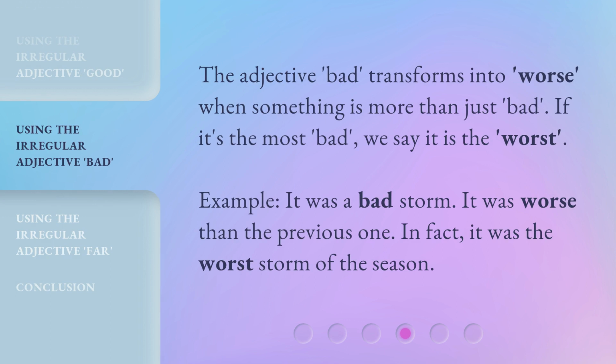The adjective bad transforms into worse when something is more than just bad. If it's the most bad, we say it is the worst. Example: it was a bad storm. It was worse than the previous one. In fact, it was the worst storm of the season.